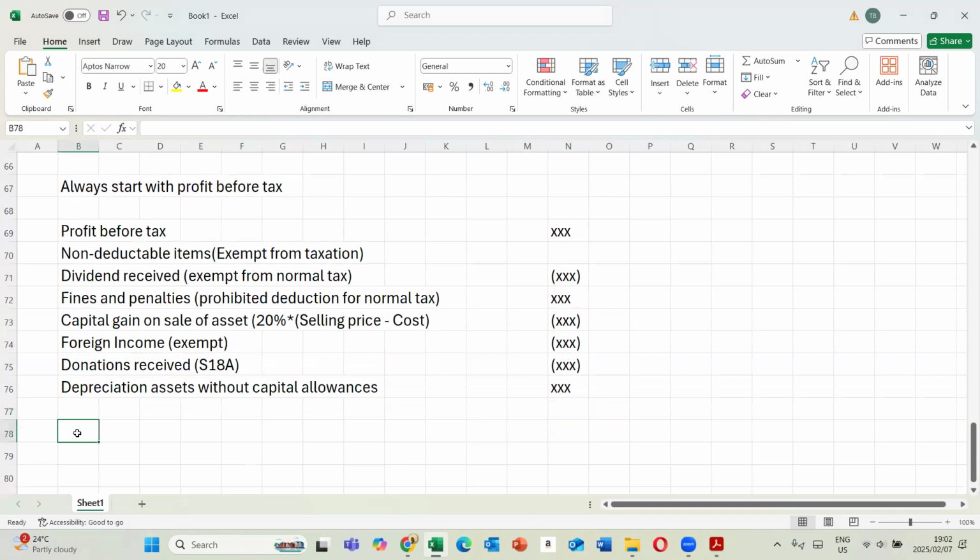So this is what gives you your total non-deductible items. Then you have your temporary differences.